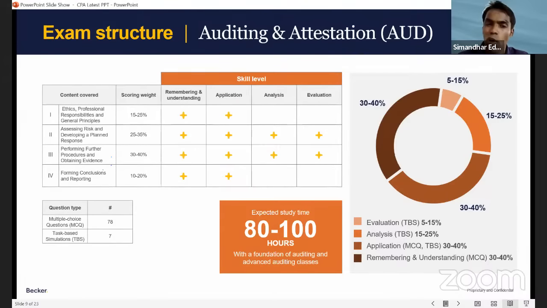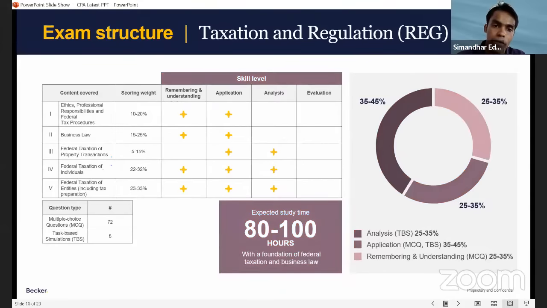Now, why are they asking accounting questions in audit? Even in the CA exams in India, the Chartered Accountancy exams, you will see a lot of audit questions getting tested in accounting. I mean, a lot of accounting questions getting tested in audit. So you need to be very careful to watch out for audit. Among all the four sections, audit is considered to be the toughest section of CPA, right? So please pay utmost attention to audit, right?